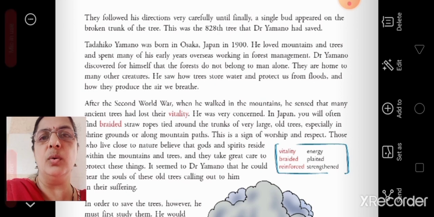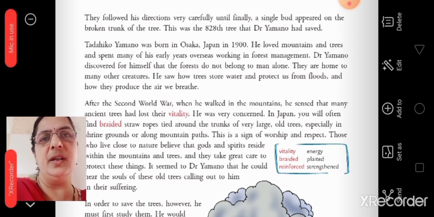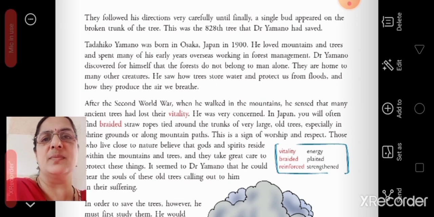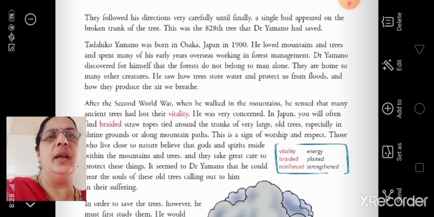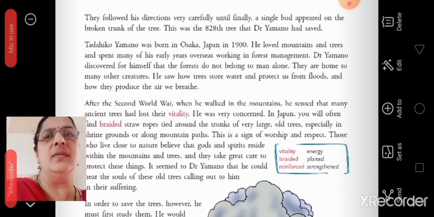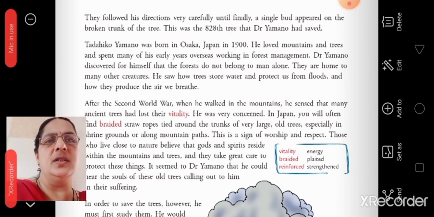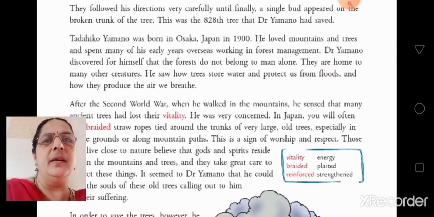Dr. Yamano told them how to treat the tree, and they followed the instructions, and after that what had come? A small bud had appeared on the tree. This was the 828th tree that Dr. Yamano had saved.